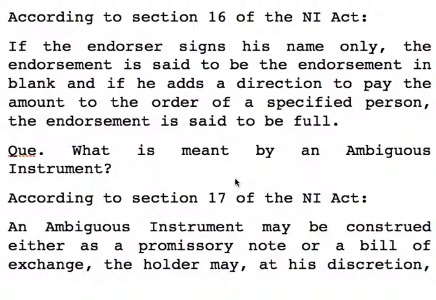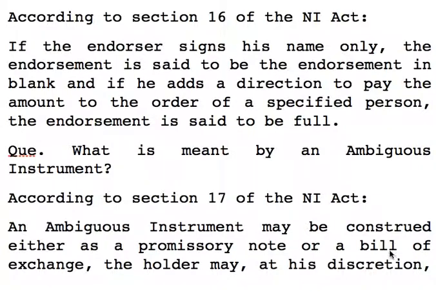But if he adds a direction to pay the amount to the order of a specified person, like when I write pay to A, and then I put the signature below that, then the endorsement is said to be in full. So endorsement in blank, endorsement in full. In blank he only puts the signature without writing the name of any person, and in full he adds a direction to pay the amount to the order of a specified person. So it is called endorsement in full.